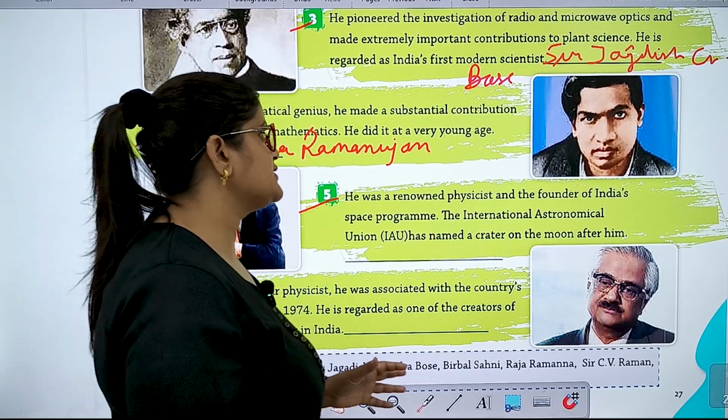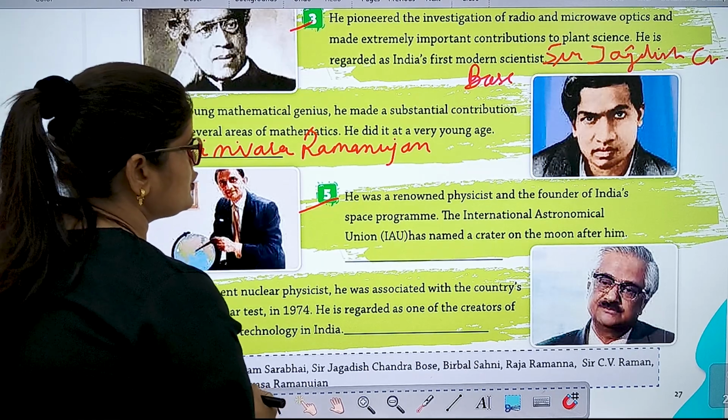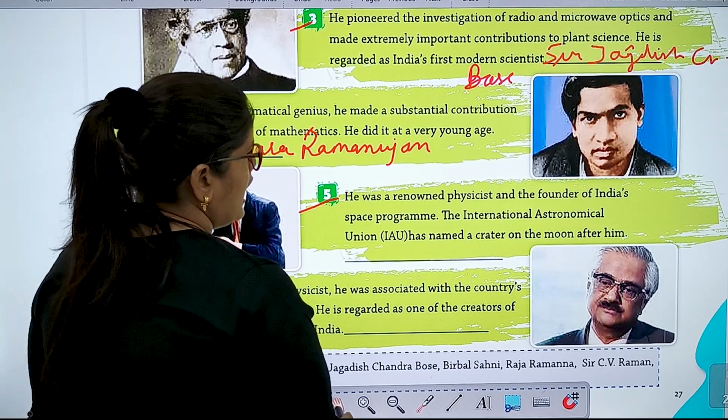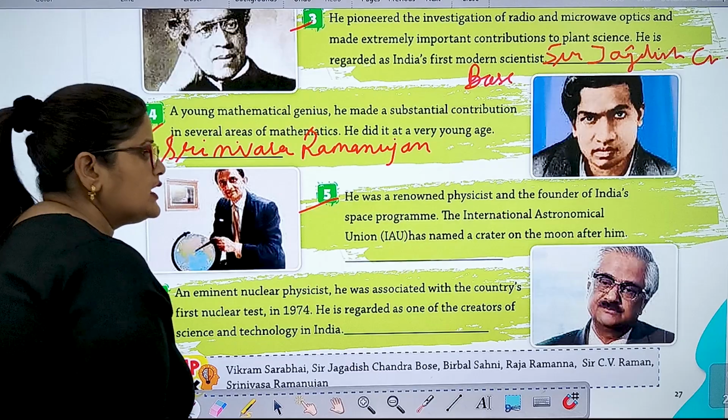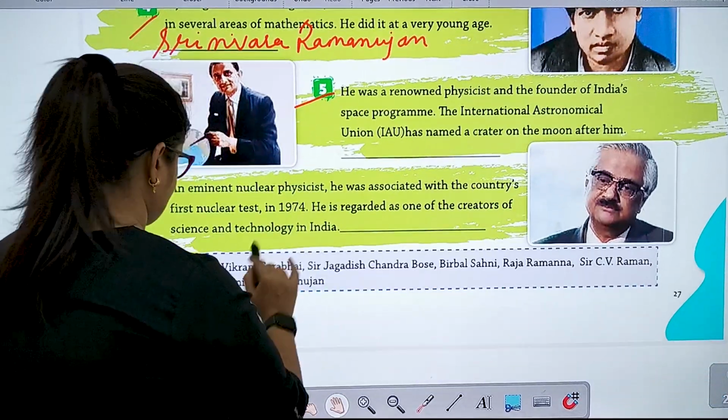He was a renowned physicist and the founder of India's space program. The International Astronomical Union has named a crater on the moon after him. Vikram Sarabhai.